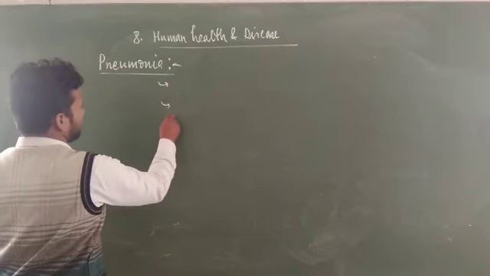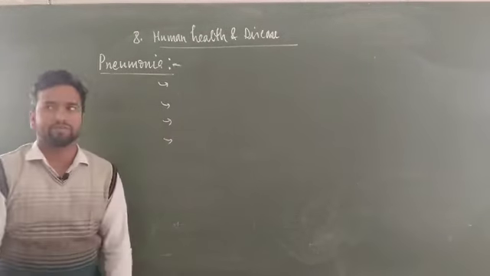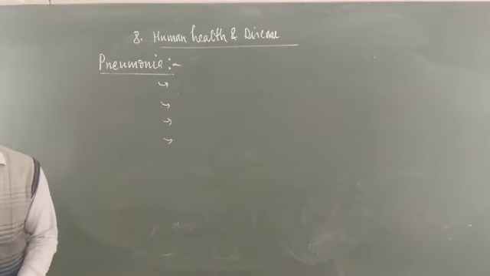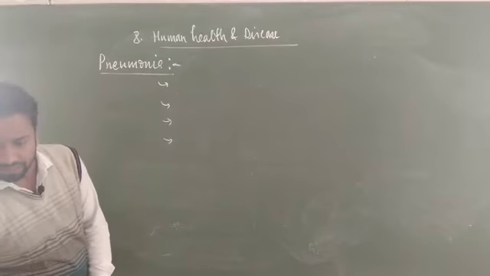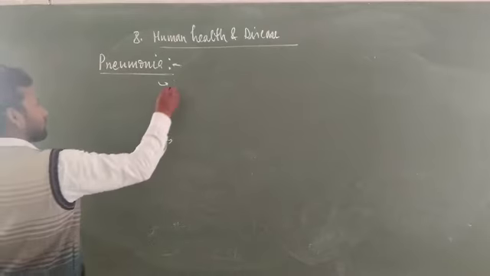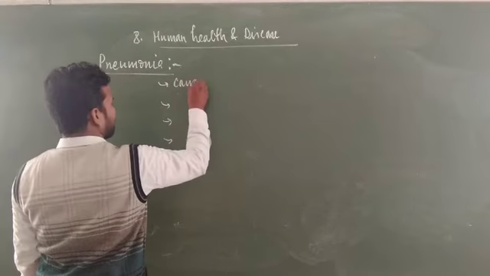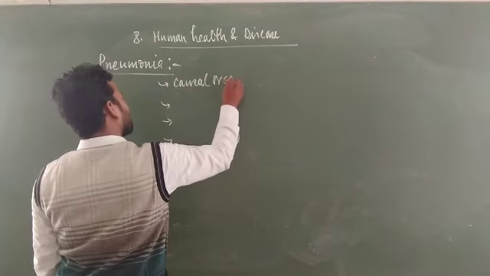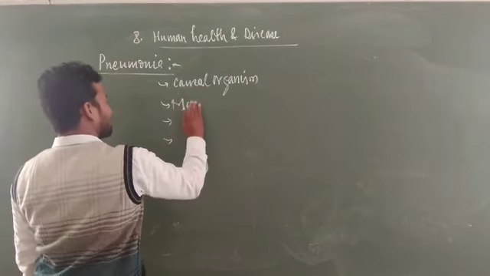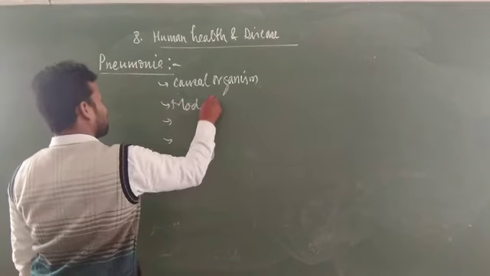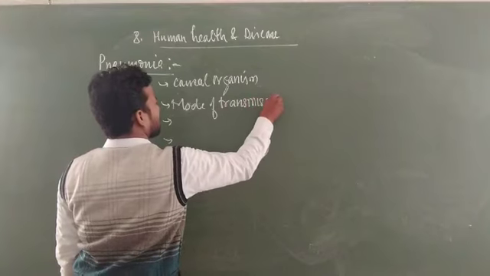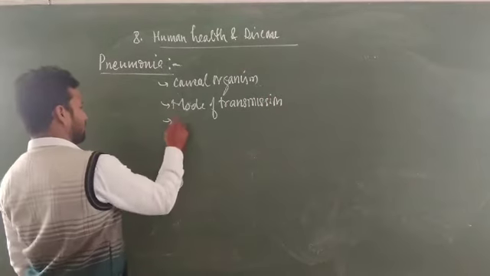Listen students, if we are going to learn a disease, four parts must be discussed for each disease. What are the different parts? First is the causal organism, second is the mode of transmission, third is the affected part.